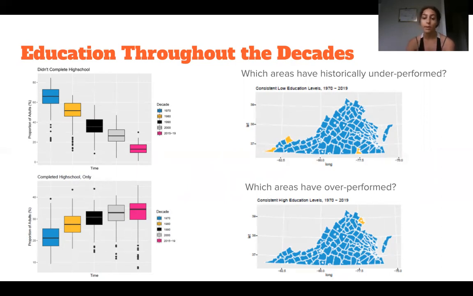Next, I wanted to see if there are any counties that have historically under or overperformed. On the right-hand side, I have those mapped. I sorted the data to look for counties that consistently ranked in the top or bottom 6 since 1970. The counties that underperformed, pictured on the top right, were Buchanan County, Greensville, Lee County, all located in southern and southwest Virginia. The counties that overperformed included Fairfax County, Arlington, and others located all in NOVA.